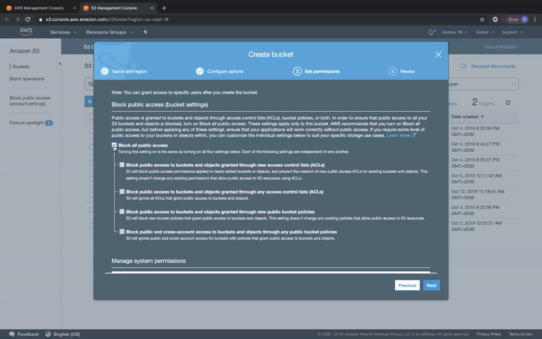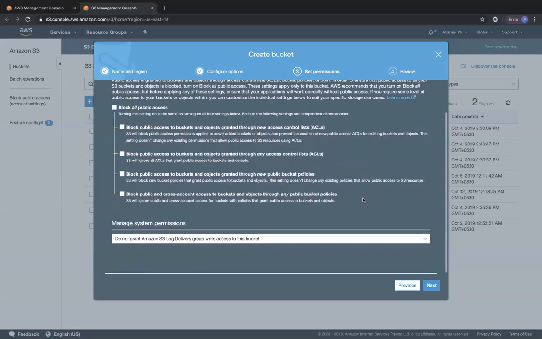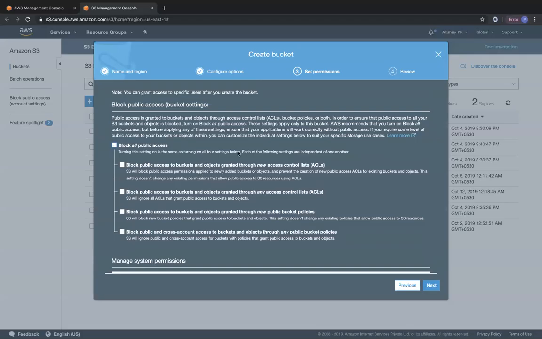Okay. So we are going to disable this. And you can also grant permissions to the S3 log delivery group to write any access logs to this particular bucket. But I'll show you this setting at a later point of time. So just understand that you can block public access, which means that you can keep your bucket as well as your objects private. Okay. So we have disabled the setting, which means we can modify the ACL and bucket policies to make it public or restricted to any particular IAM user. Okay. I'm going to go to next.